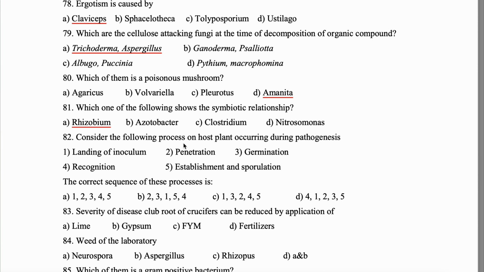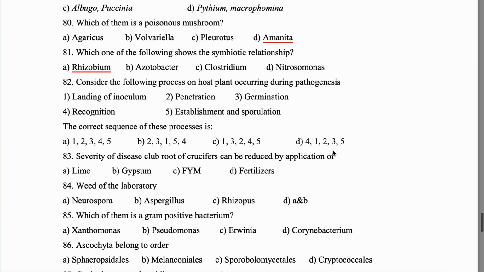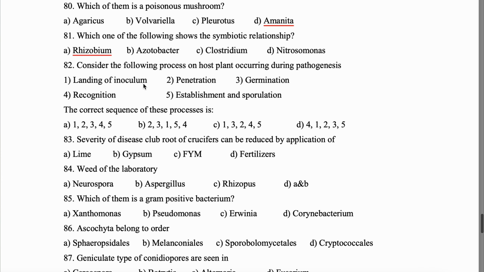82. Consider the following process on host plant occurring during pathogenesis. So, out of these 5 stages, which one do you think will be the first? The first is what? Inoculum, right? So, obviously first is 1. Landing of inoculum. After inoculum, what will they do? They will germinate and form a germ tube. So, after 1 it will be 3.